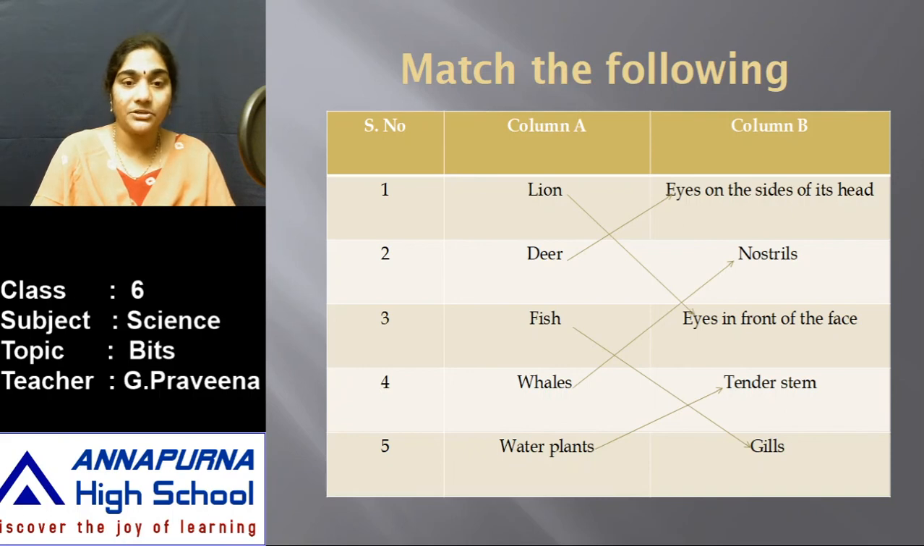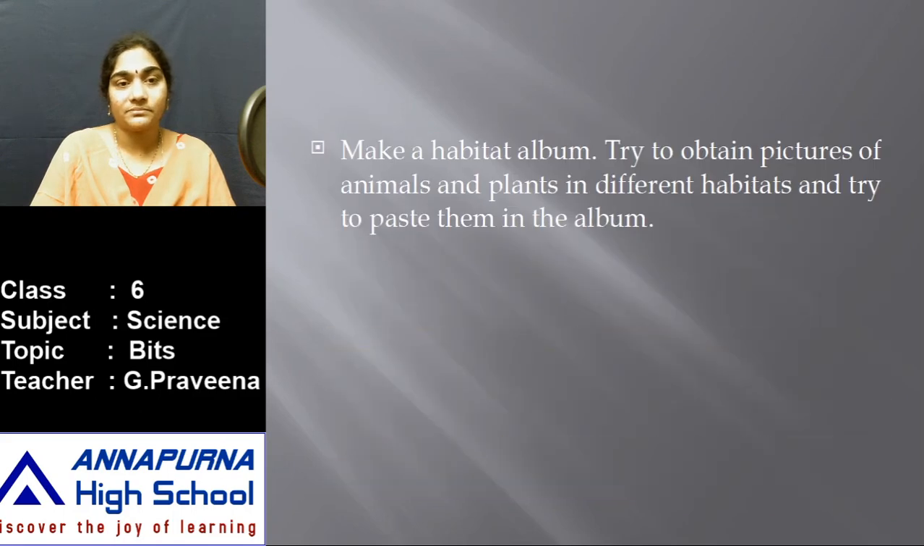It's a kind of adaptation through which the fish breathes. Then whales consist of nostrils, which are also called blowholes. They do not have gills. So these whales come to the surface of the water, take in a deep breath and dive into the water. Water plants have a tender stem. So even when a strong wave comes, due to the tenderness of the stem it does not break. So it's a kind of adaptation seen in water plants.